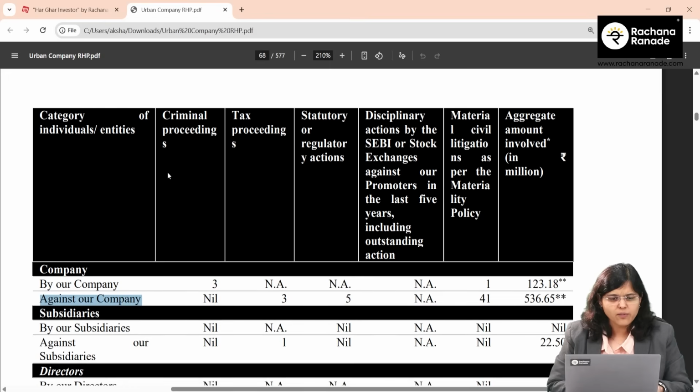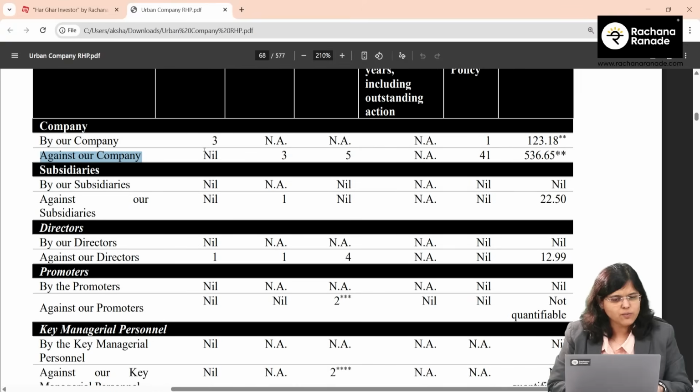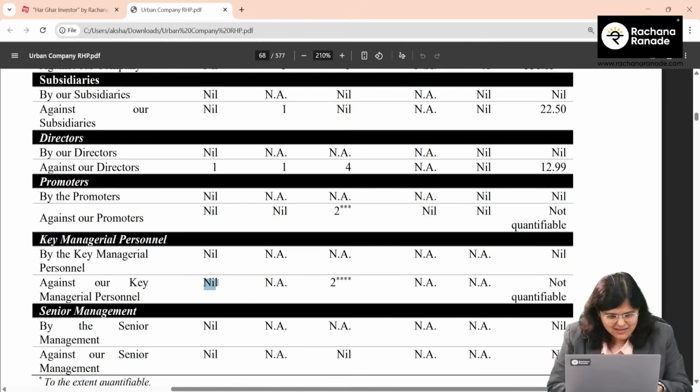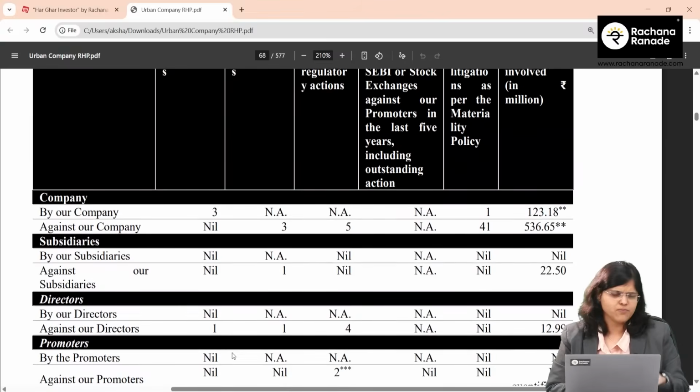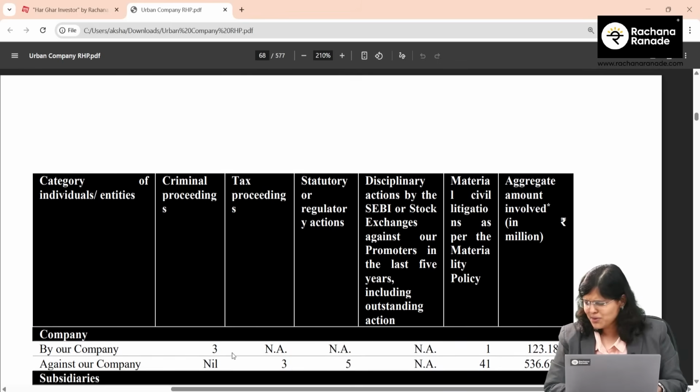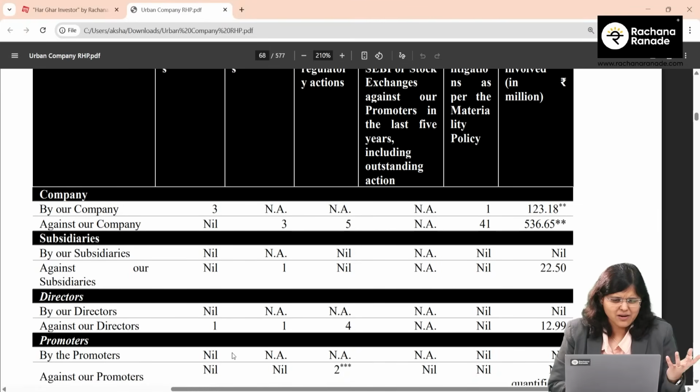I always check any litigations against the company, against their directors, against their promoters. If I'm talking about criminal proceedings, no criminal proceedings against the company, none against their subsidiaries, just one against their director, but none against their promoters, none against their key managerial personnel, none against their senior management, right? So no material criminal litigation, nothing serious is what I felt.